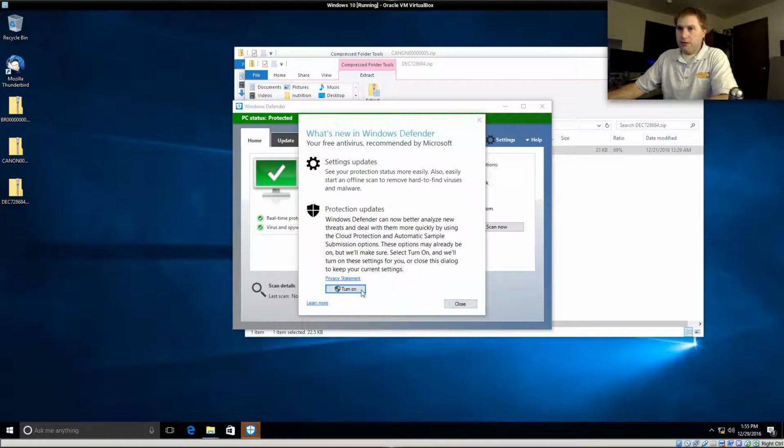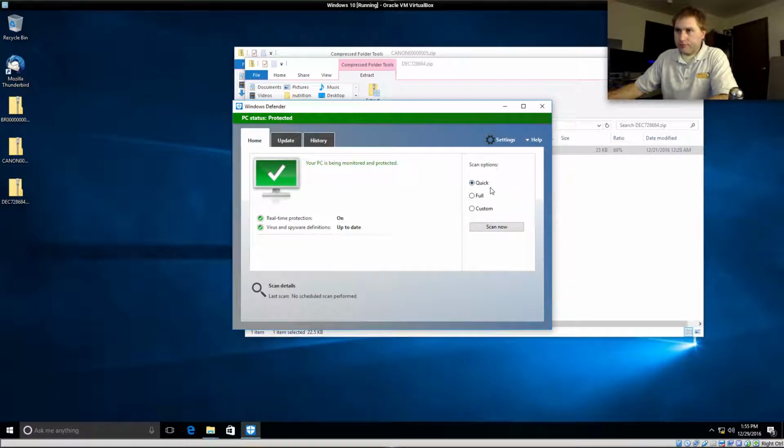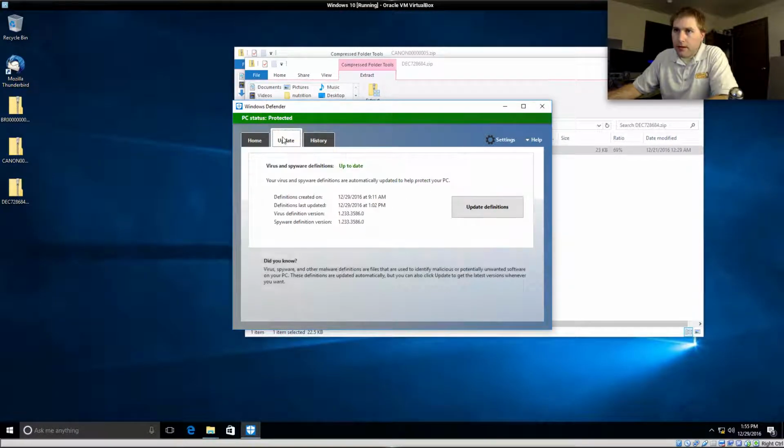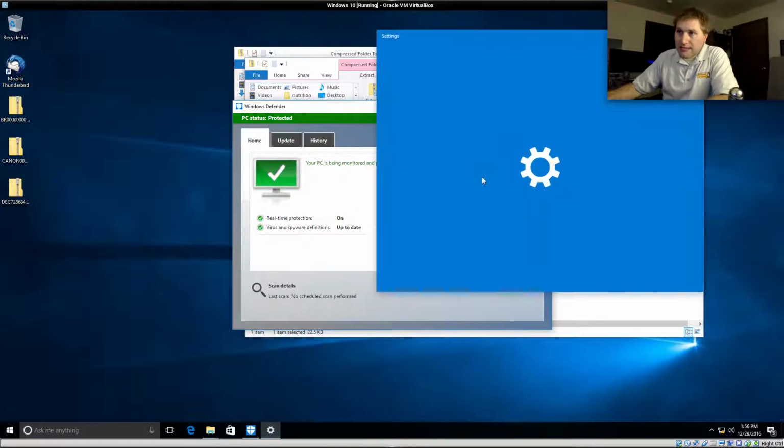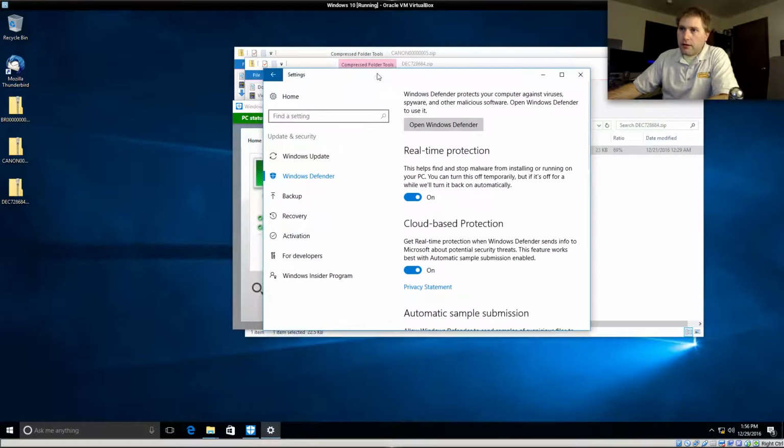I'm actually going to disable... No, close. Let's see. Oh, Lord. I pushed a button I shouldn't have. Now we're frozen. You can probably still hear my audio. Okay, there we are. What I'm going to do is disable my PC monitoring temporarily. Real-time PC protection, I want to turn that off.